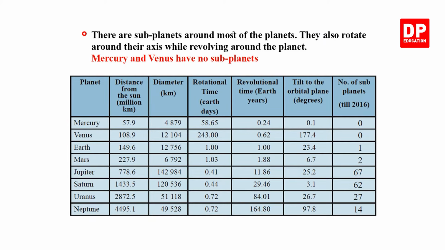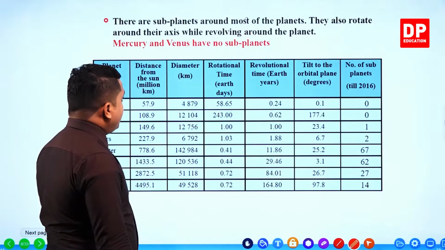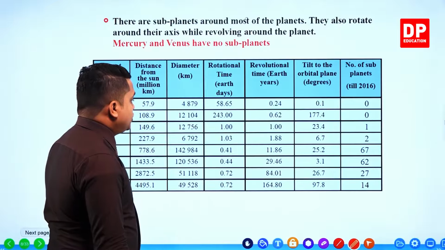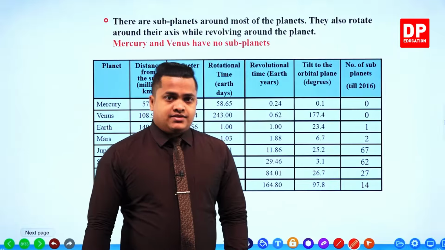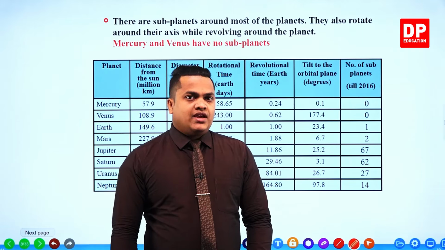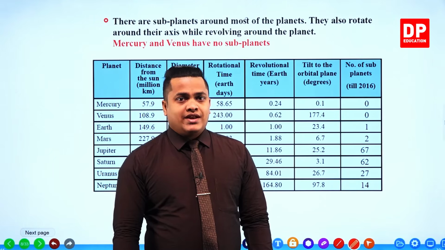So my dear children, there are subplanets around most of the planets. They also rotate around their axis while revolving around the planet. The specialty is that Mercury and Venus have no subplanets. Subplanet means, if you take our planet Earth, we have a subplanet. These subplanets are also called moons.